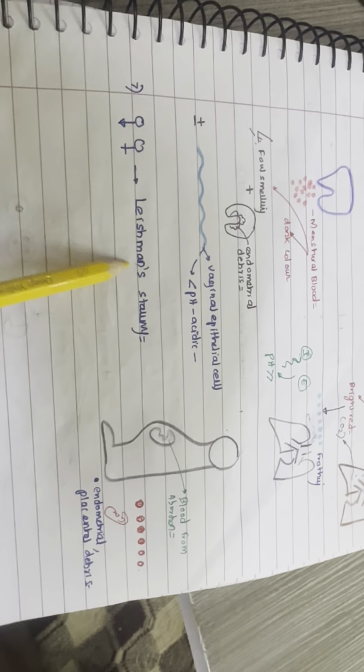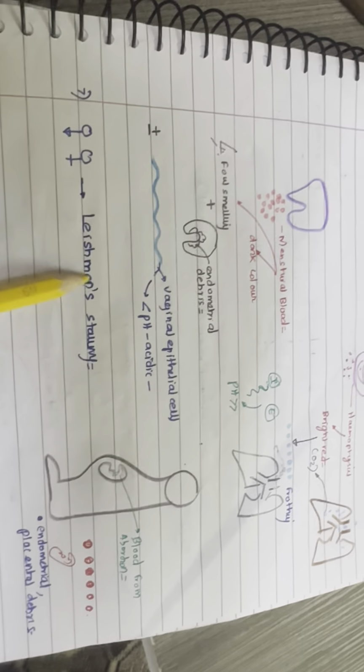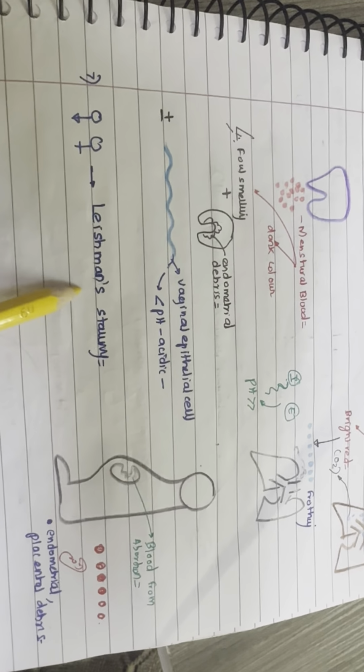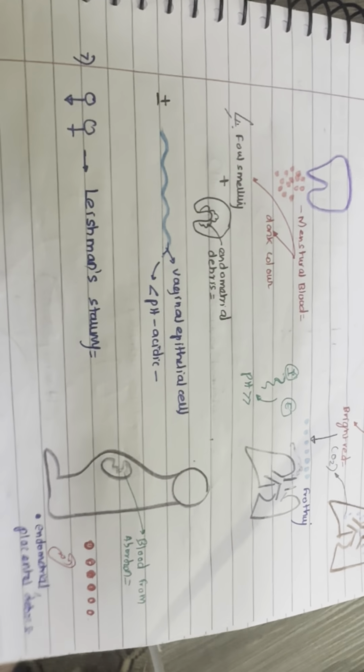What is the sex of the individual? Sexing of the blood stain is done by Leishman staining. Next is blood group identification of the stain.